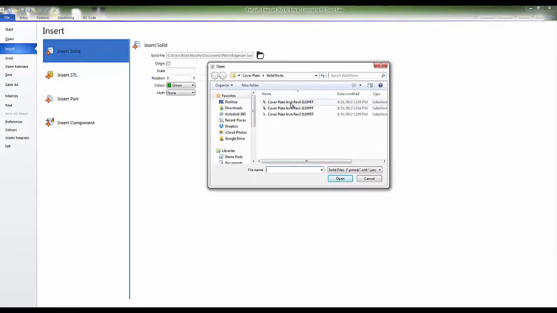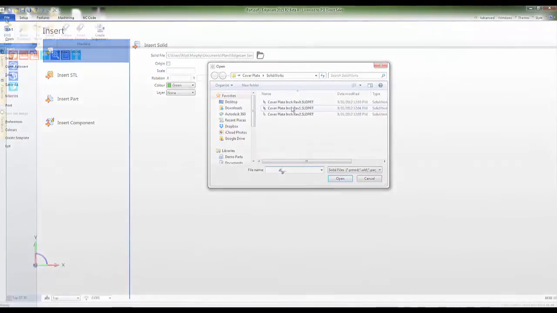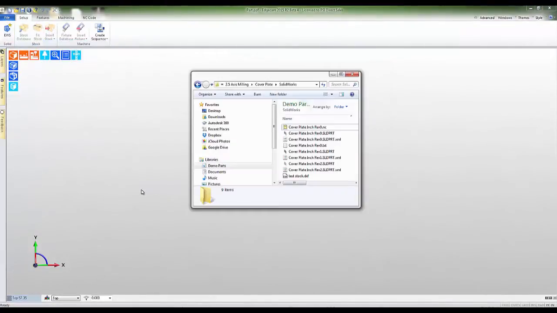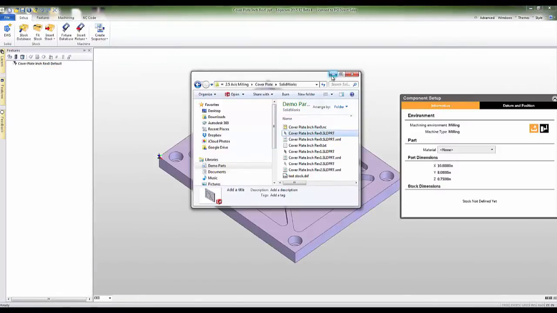Another unique feature of Edgecam is to load a solid by the drag and drop method. We can again browse for a file location and simply drag and drop the solid file into Edgecam.